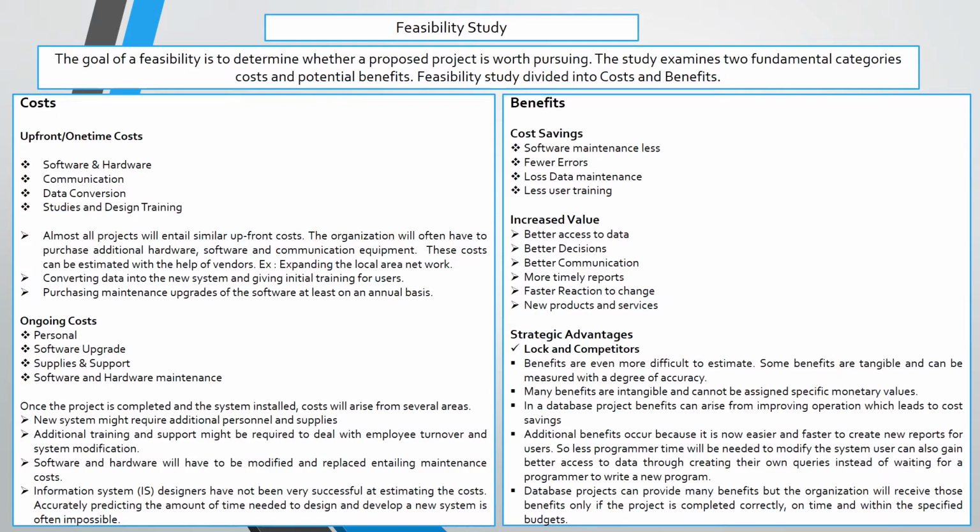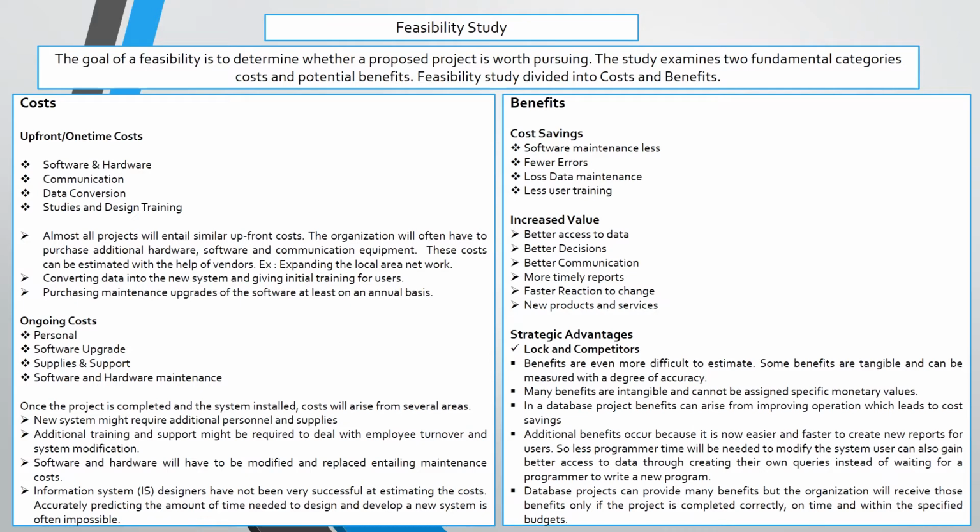Cost savings. The cost savings are less software maintenance, fewer lost data maintenance, less user training. Increased value is better access to data, better decisions, better communication, more timely reports, faster reaction to change, new products and services. The strategic advantage is lock-in and competitors.